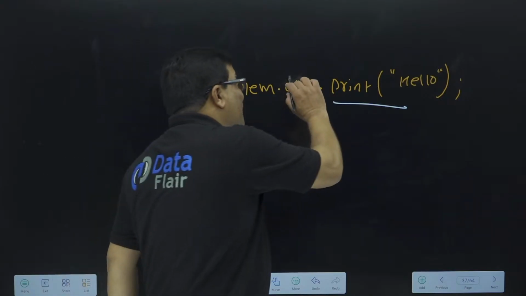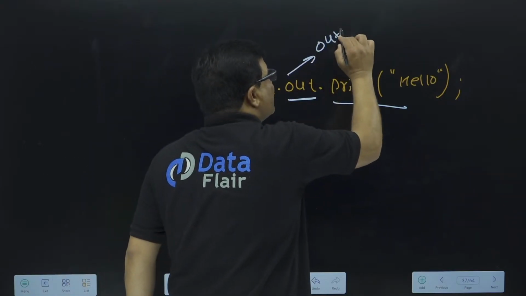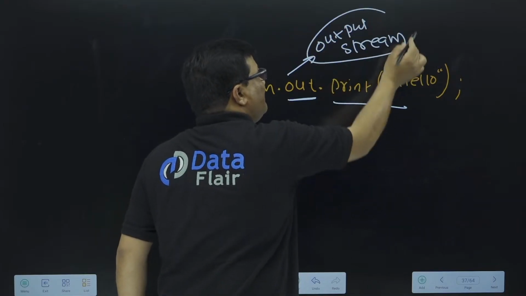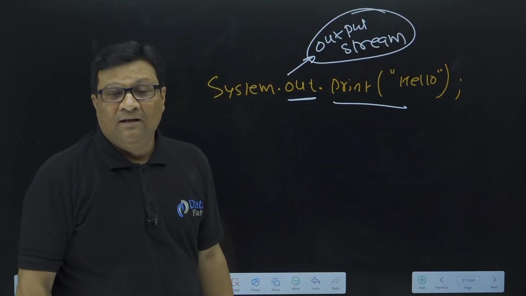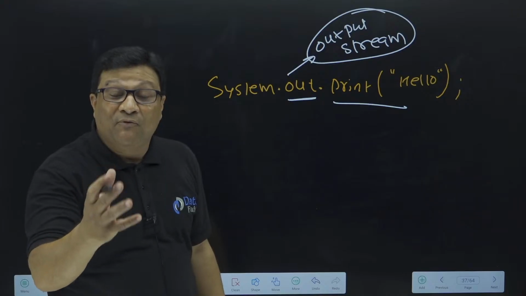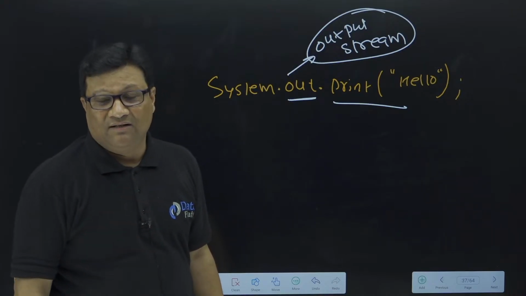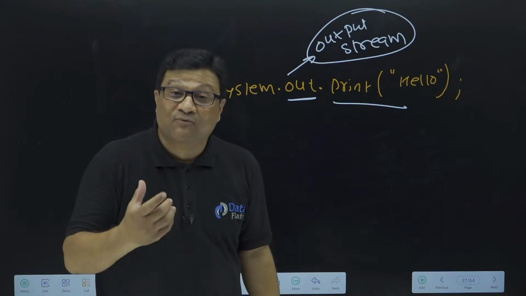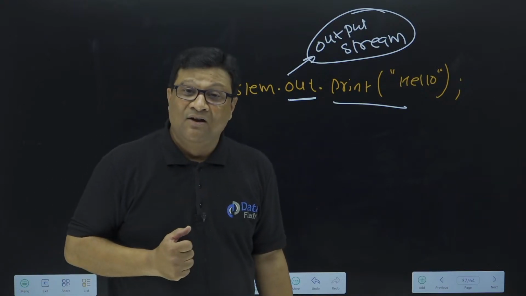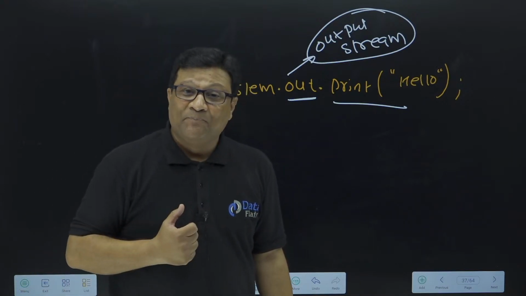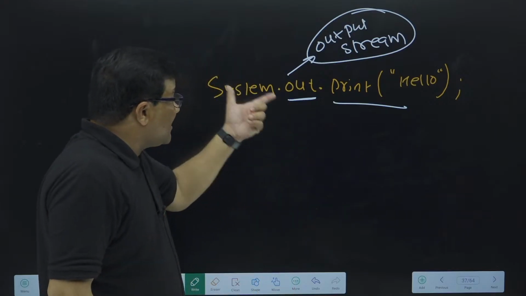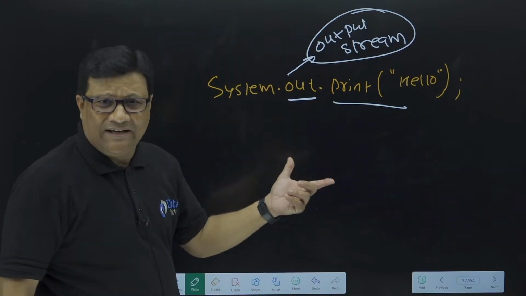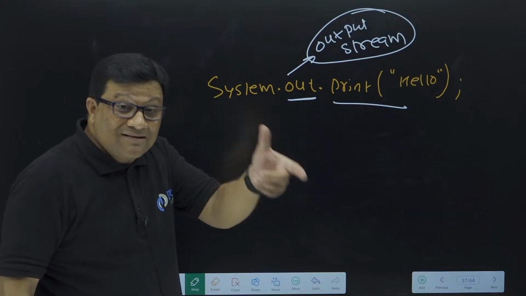So this out for me is an output stream. Actually, this is an output stream. It is an object, no doubt, but it actually works as an output stream in Java. So please be prepared for this type of interview question. They will ask you, what do you mean by output stream? What do you mean by input stream? Who works as an output stream in Java? Who works as an input stream in Java? Why do you write this System.out.println statement? Don't memorize it. We have to understand each and every concept.